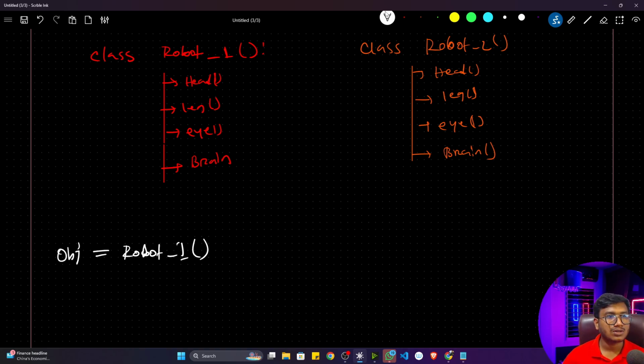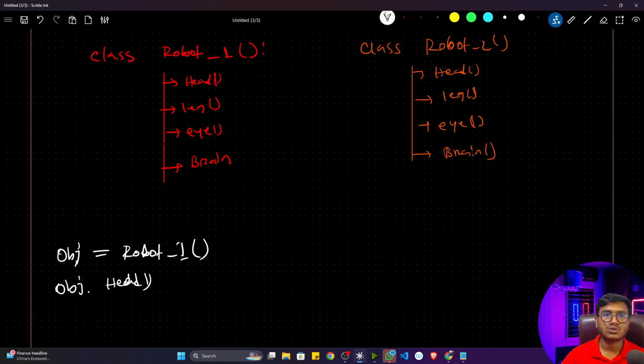If I want to access robot 1 functionality, first of all, I have to create an object of robot 1. Let's say now I'll just write object dot head. Let's say I want to access this particular head function. Now if I execute this code, it will access my robot 1 head.